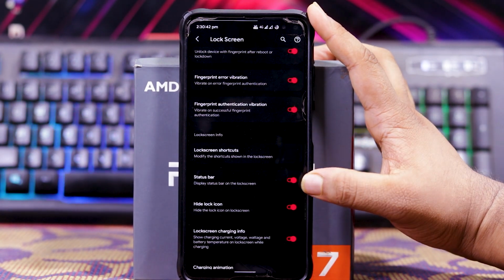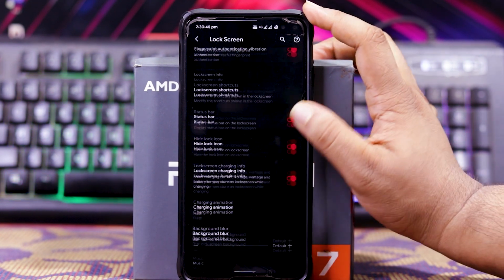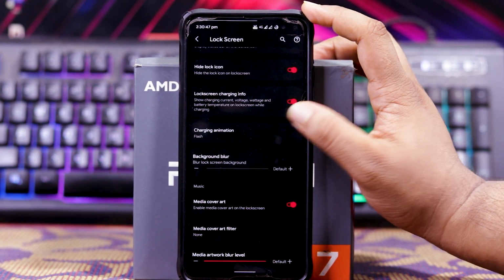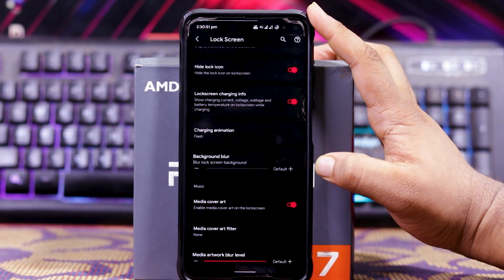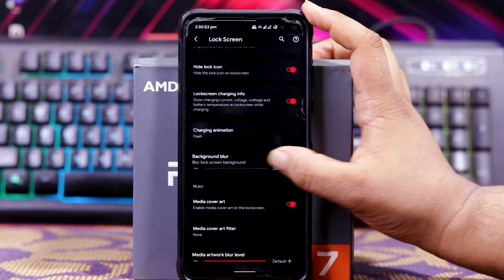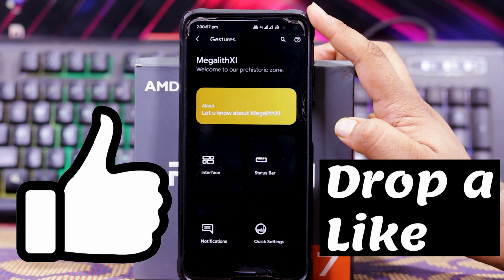In lock screen, you get AOD icon lock screen, AOD icon size, AOD schedule, lock screen notification count, transparent notifications, force FP authentication, fingerprint error vibration, fingerprint authentication vibration, lock screen shortcuts, status bar, lock icon, and lock screen charging info. Then you get charging animation, background blur, media cover art filter, and media artwork blur level. As you can see, there are tons and tons of customizations.